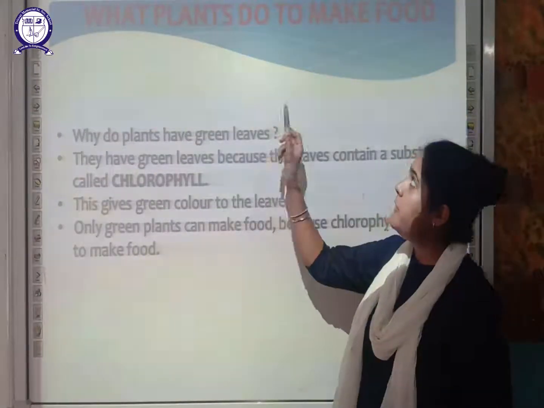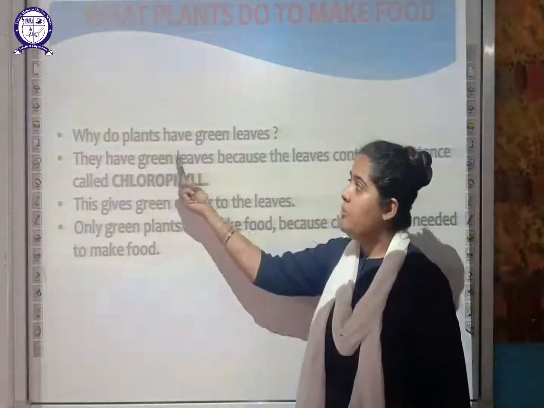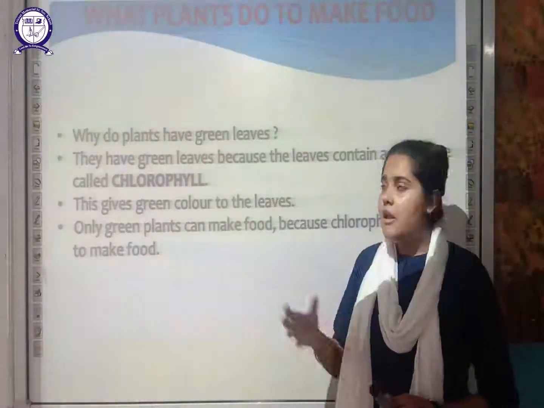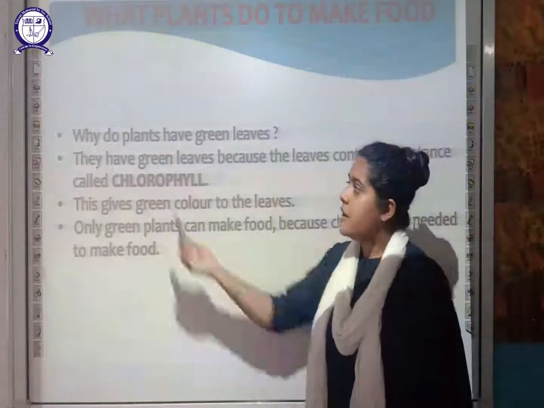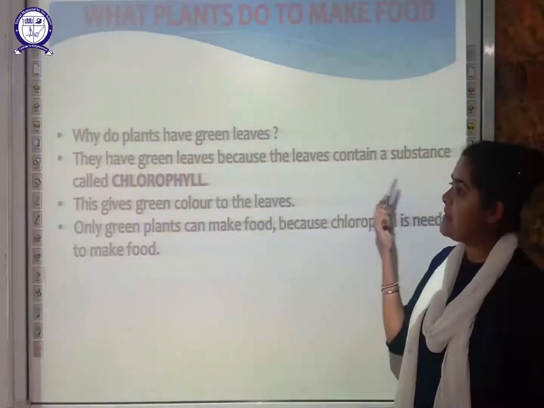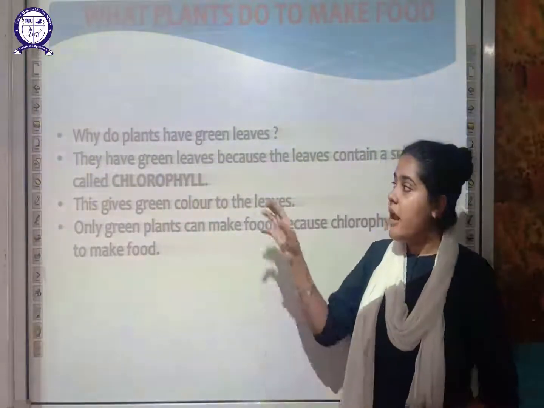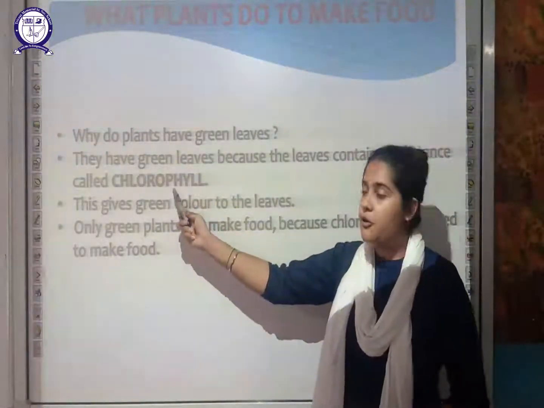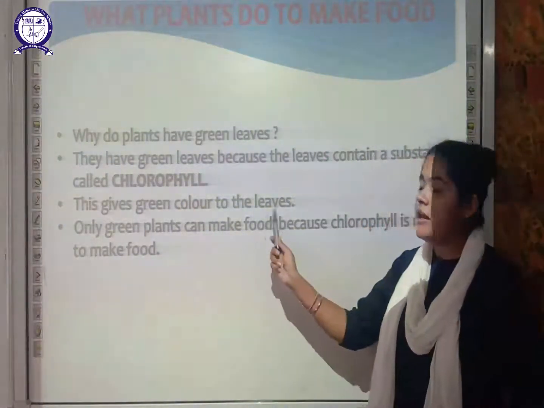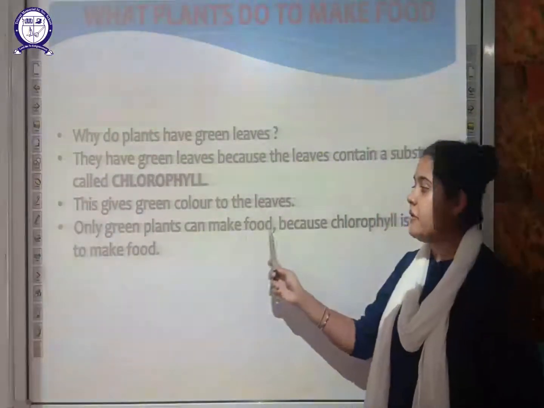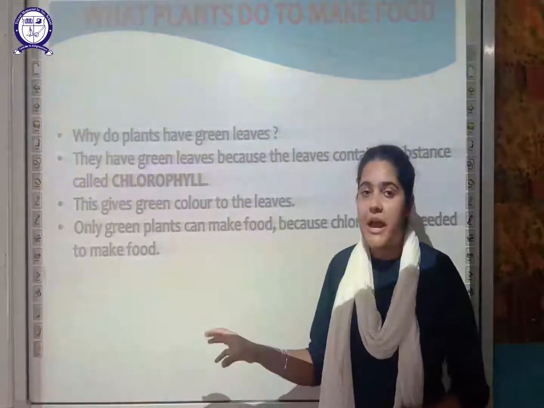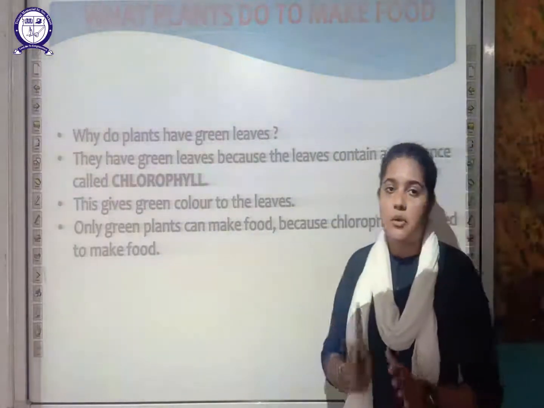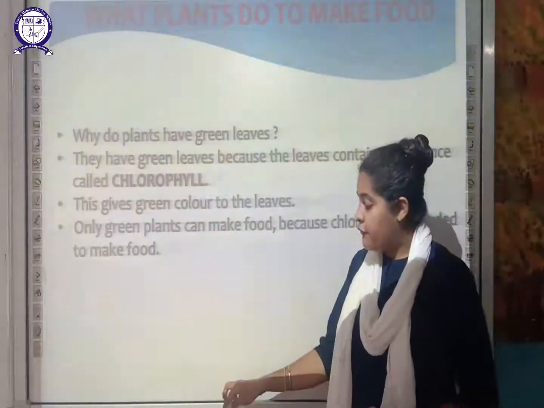So what do plants do to make the food? Why do plants have green leaves? This might have occurred in your mind, how plant leaves generally appear green in color. They have green leaves because the leaves contain a substance called chlorophyll. Because of this chlorophyll, the leaves are green, and only green leaves can make the food. You must remember that only plants having green leaves can make food, because chlorophyll has a very important role in making the food.